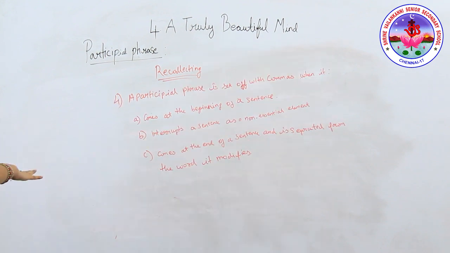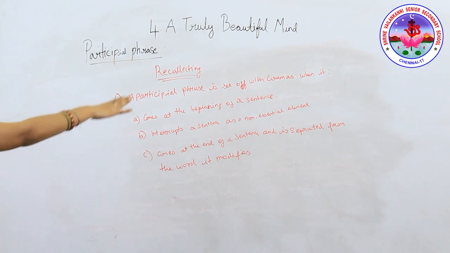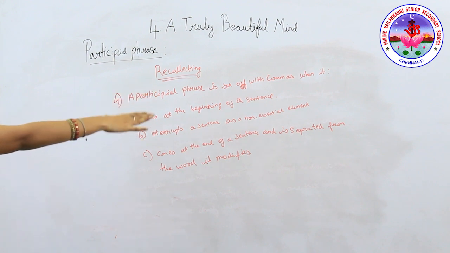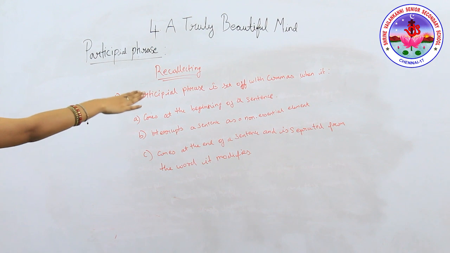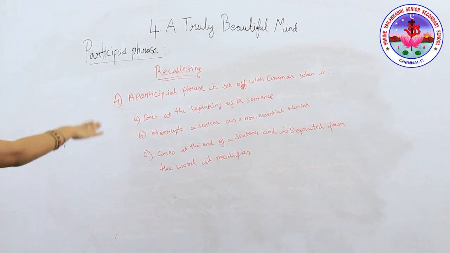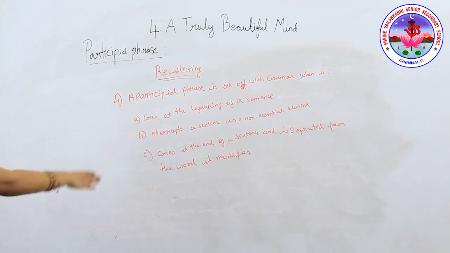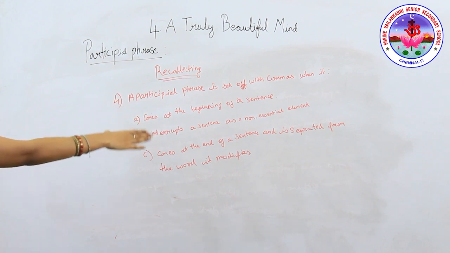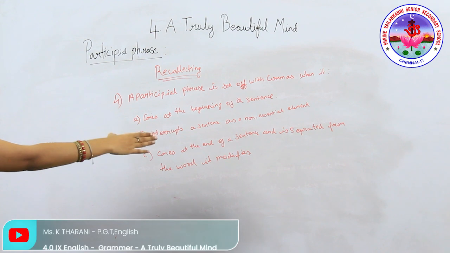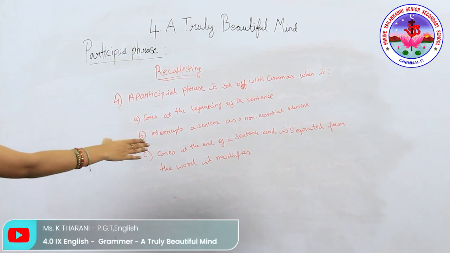And the final point: a participial phrase is set off with commas when it, first, comes at the beginning of the sentence; second, interrupts a sentence as a non-essential element; third, comes at the end of a sentence and is separated from the word it modifies.